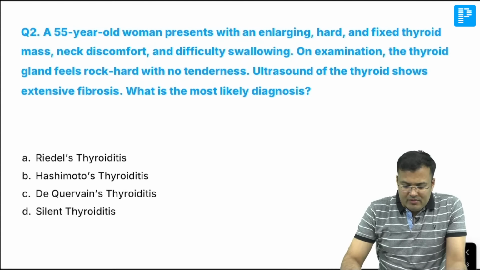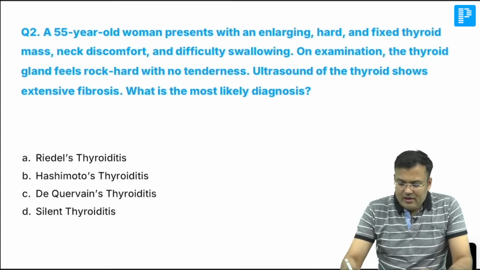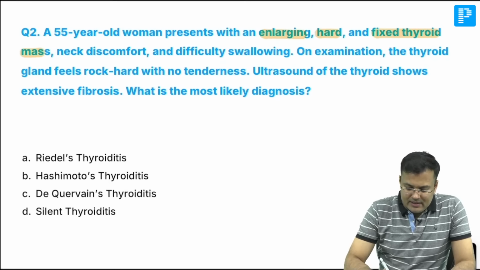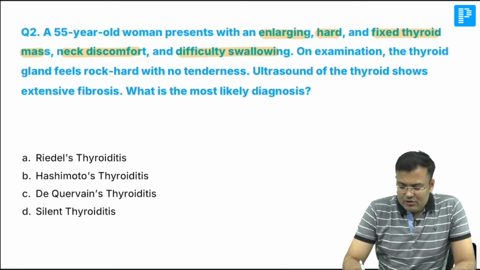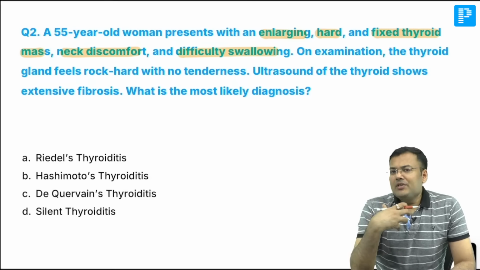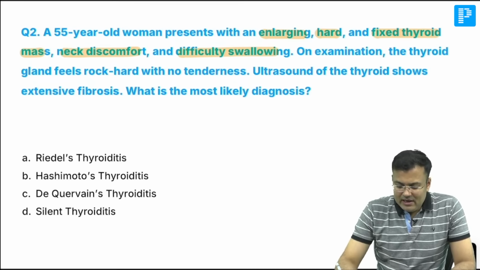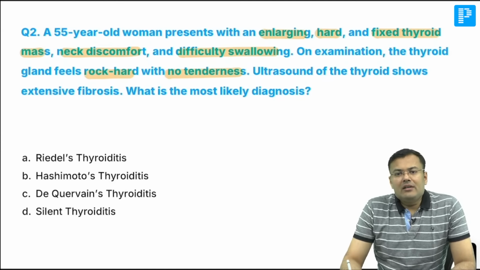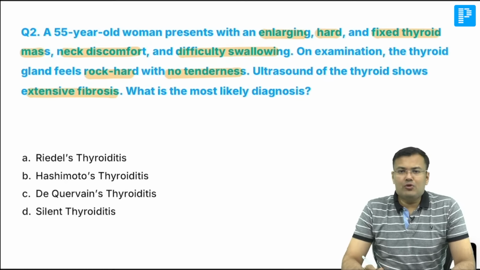Okay. Question number 2. A 55 years old woman presents with an enlarging, hard and fixed thyroid mass, and there is neck discomfort. This patient is having difficulty in swallowing. So what is the problem? She is having a hard mass in the thyroid. On examination, the thyroid gland feels rock hard with no tenderness. Ultrasound of thyroid shows extensive fibrosis. What is the most likely diagnosis?